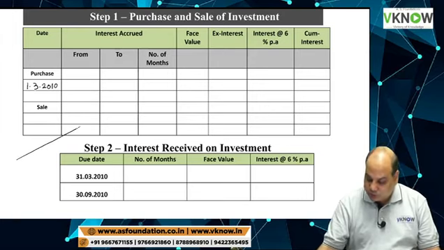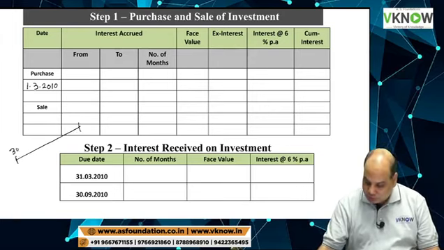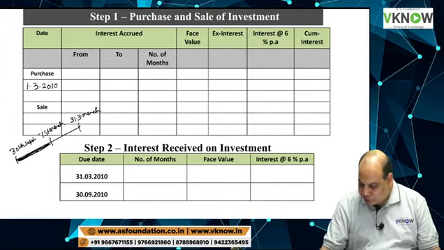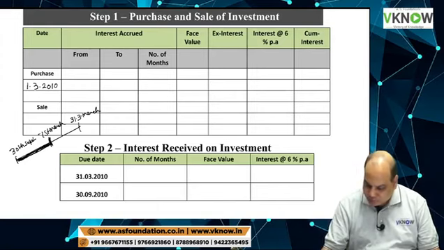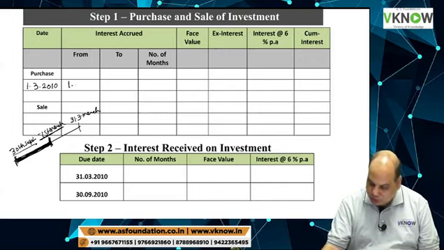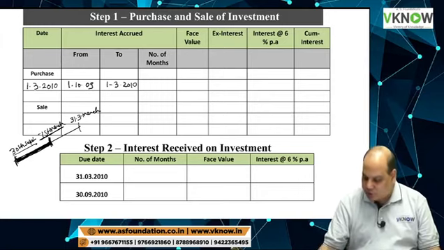Suppose this is my timeline: 30th September, then there is 1st March, then there is 31st March. So interest will accrue from 30th September of previous year to 1st March of this year. I will write like this: 1st October 2009 to 1st March 2010. This is the period for which interest has accrued.